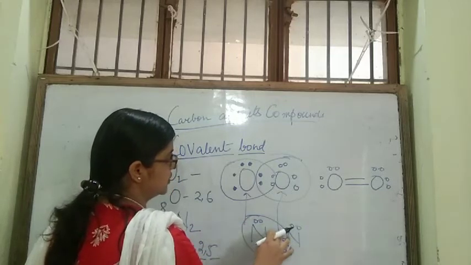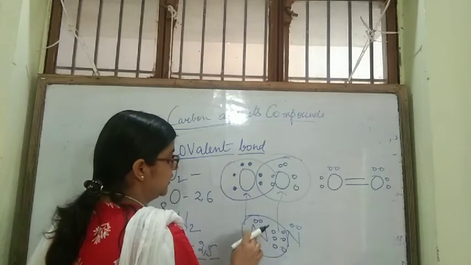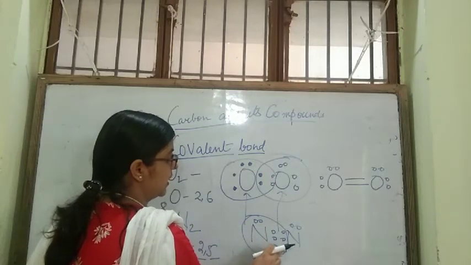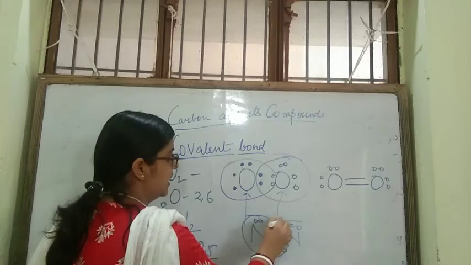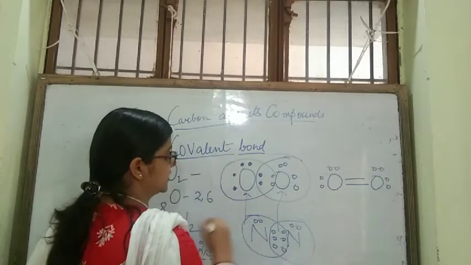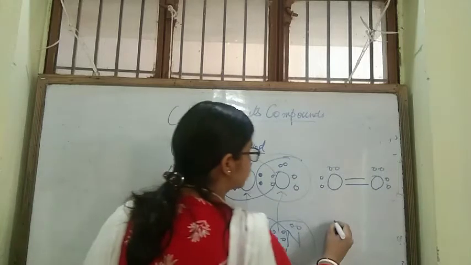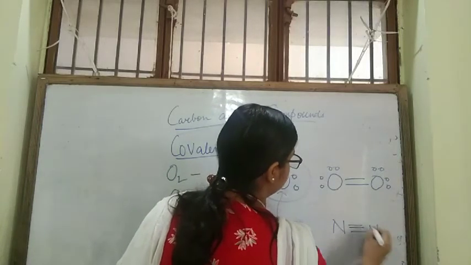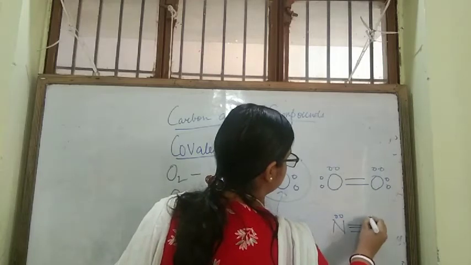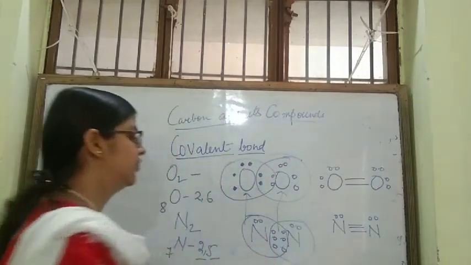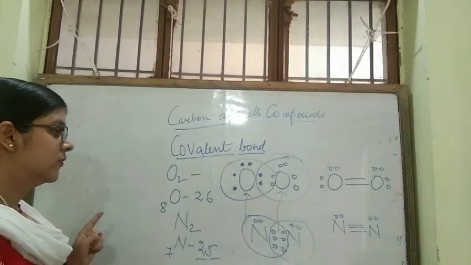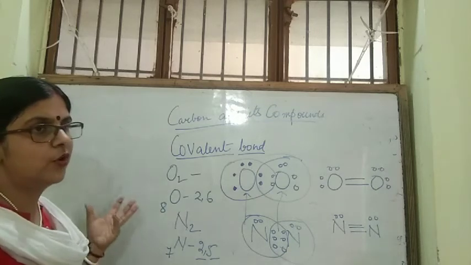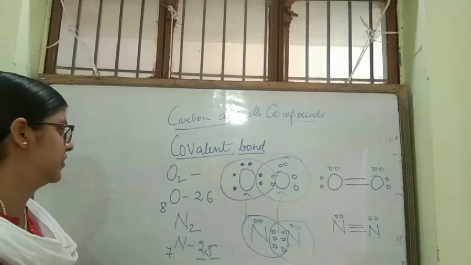See, now this nitrogen has 2 plus 3, 5, 6, 7, 8, and the other will also have 8 electrons. How will we show this? Nitrogen and nitrogen. So this is the electron dot structure for covalent bond formation.